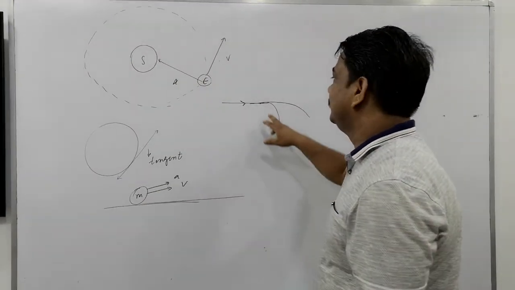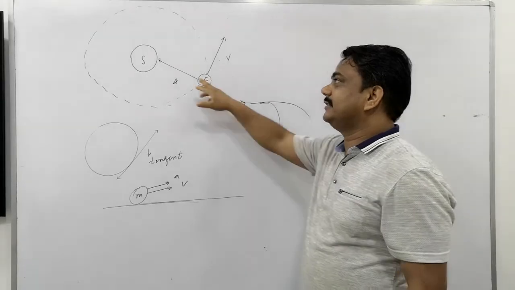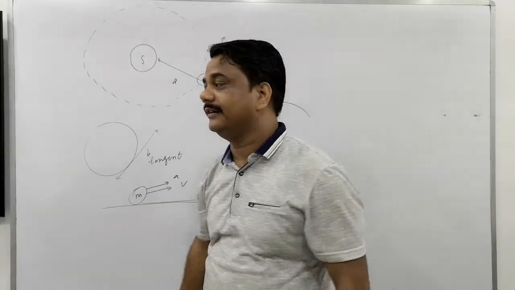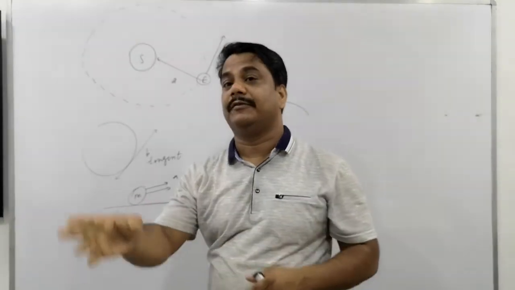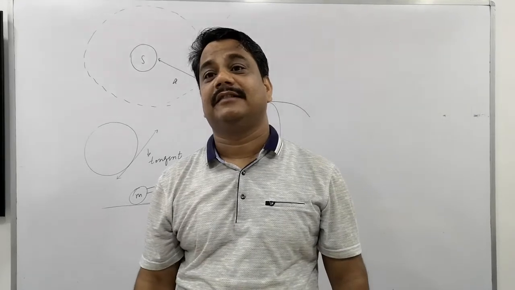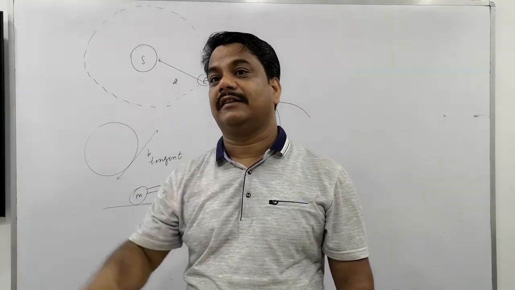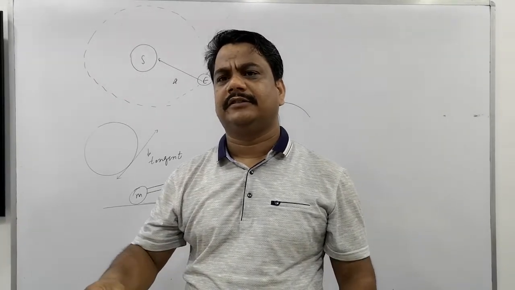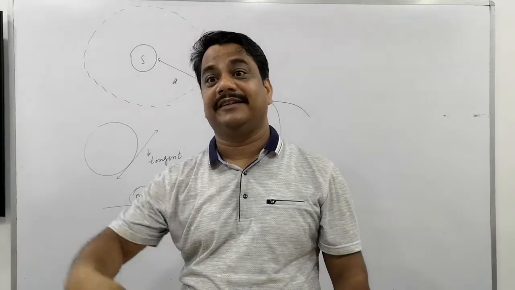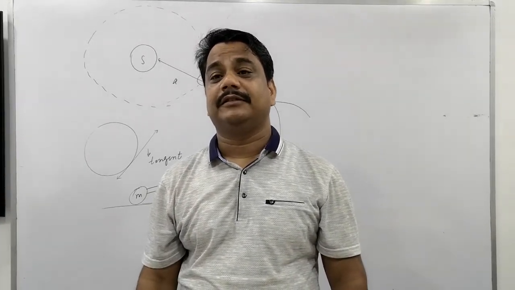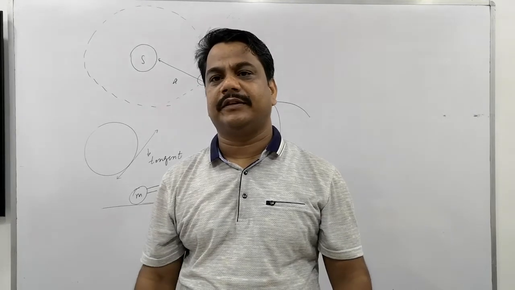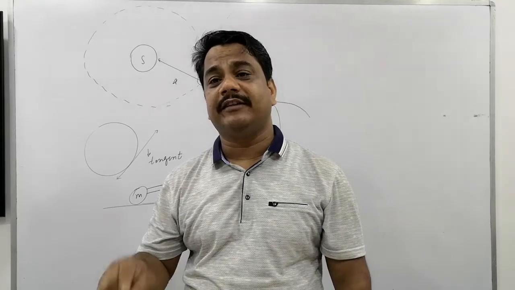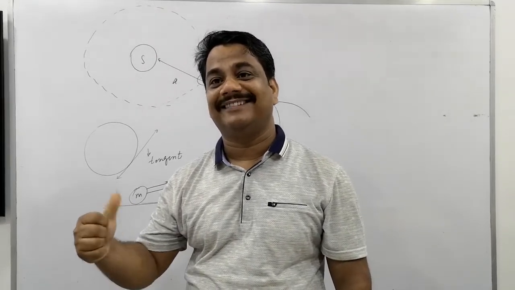So what is that? This is the direction of the acceleration toward the center. This is tangential, right? This is an example I gave that day. And in your practical life, when you are moving in a circular turn, with a car, moped, or bike, suddenly when you turn your bike, you fall in the straight direction. Why does this happen? Because your path was straight and you started moving in a circle. To keep a body on a circular path, a force is required.